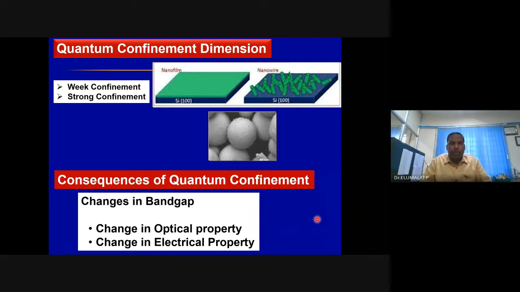So we can have two types of confinement in this case. I hope I explained what is confinement. Restriction in the movement of charge carriers due to reduction in the grain size or particle size is known as confinement effect. I'm sure by now you'll be able to agree with me. We can have a very strong confinement or weak confinement, depending on the nanostructured materials. So I have given here 3 types of nanostructured materials.